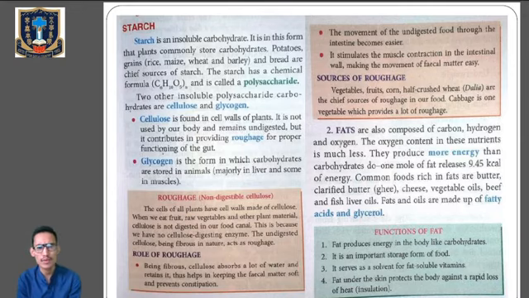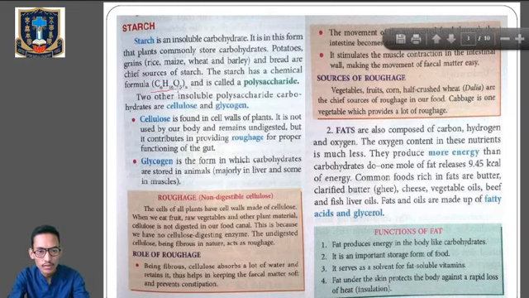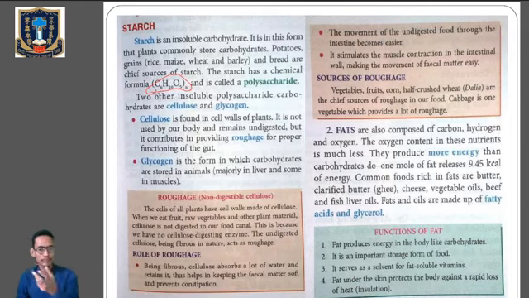Potatoes, grains and breads are the chief source of starch. So kindly remember the sources of starch: potatoes, grains and bread. The general formula of starch is C6H10O5N. So kindly remember the general formula of starch. Clear?